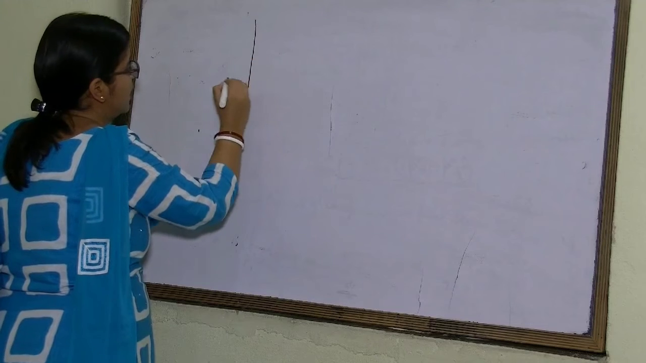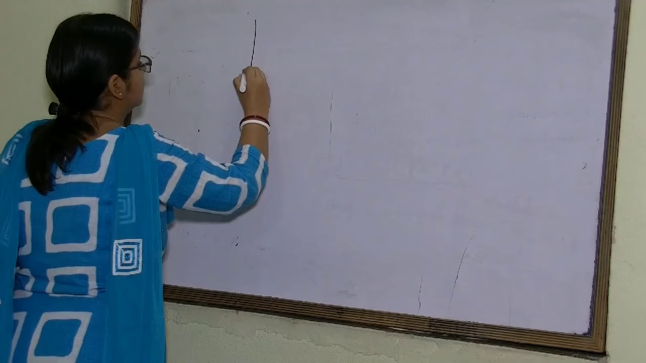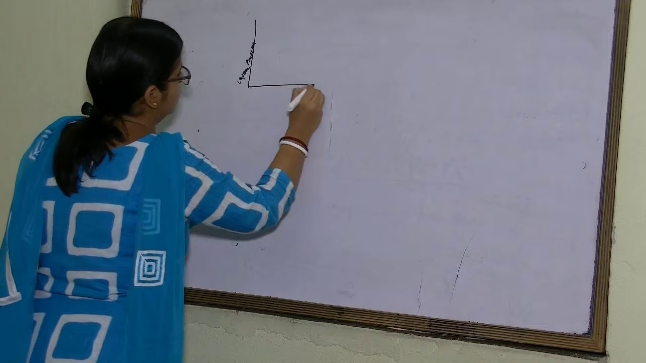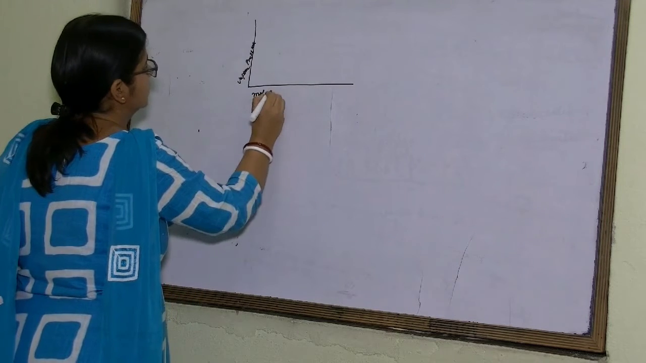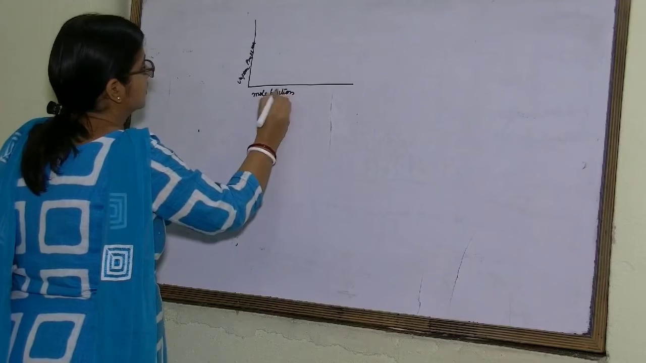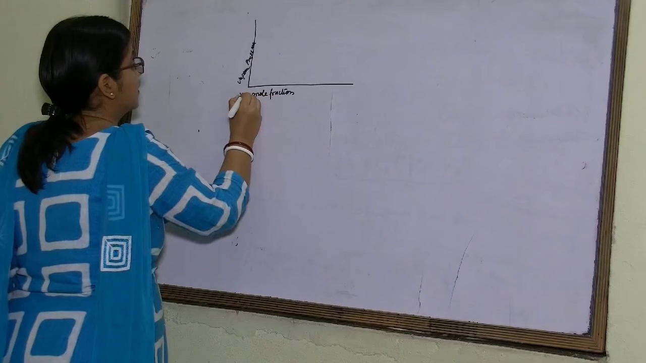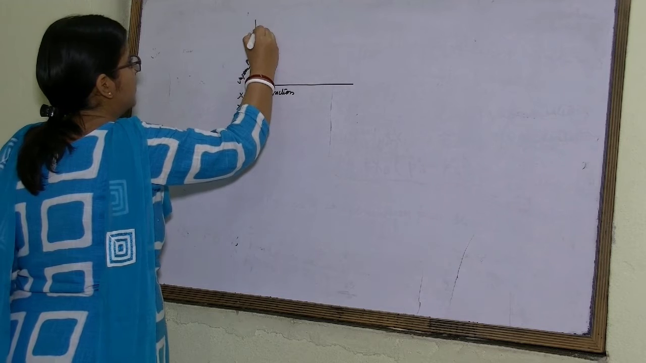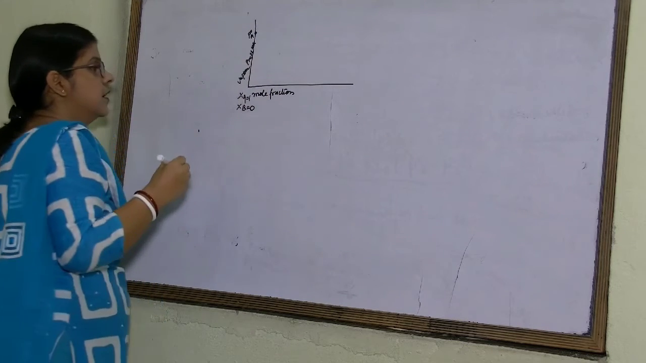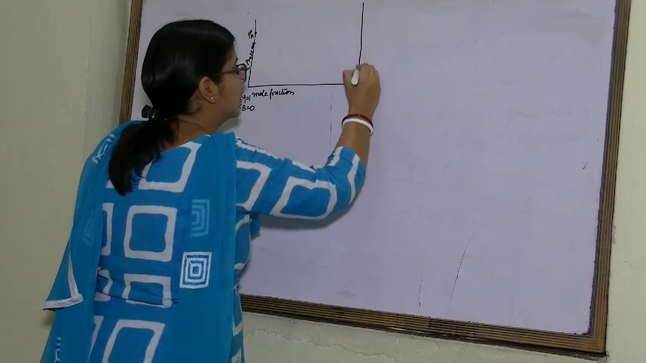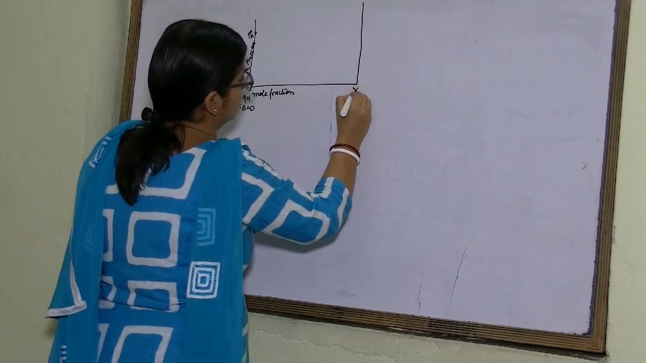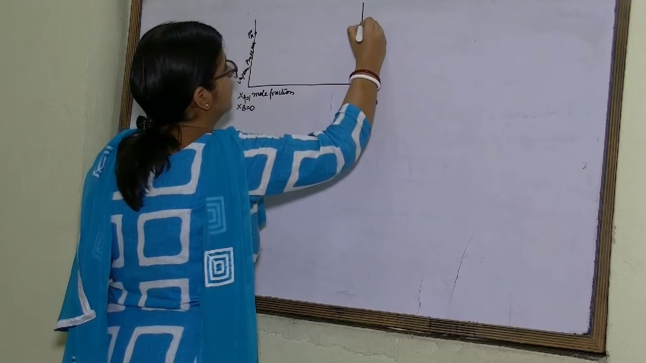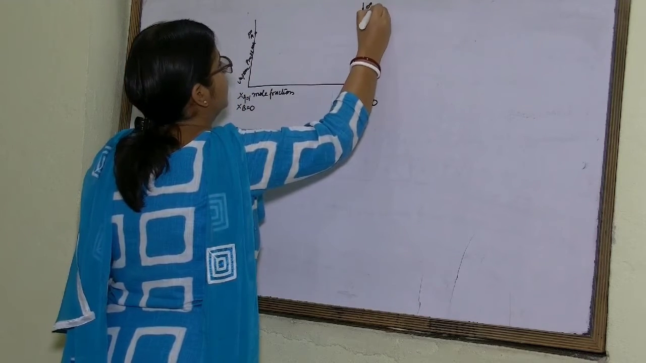Now if we plot in y-axis vapor pressure, and in x-axis if you plot mole fraction, at this point if you take XA is equal to 1, XB is equal to 0, then it will be vapor pressure of pure A. And here XB is equal to 1 and XA will be equal to 0. So it will be vapor pressure of pure B.